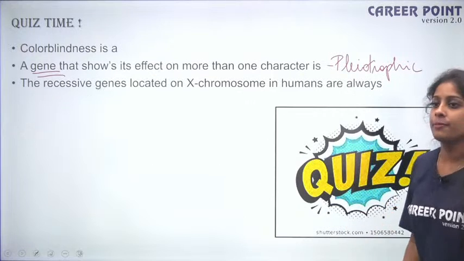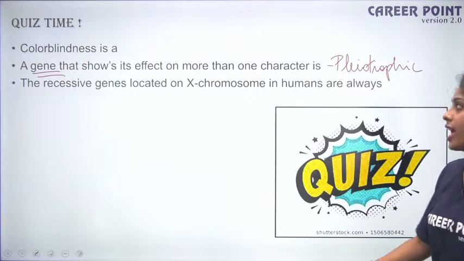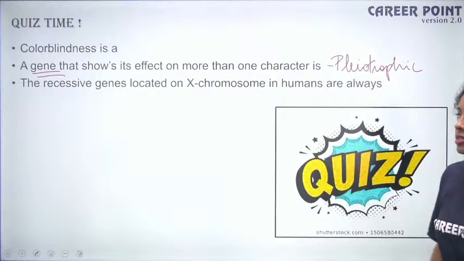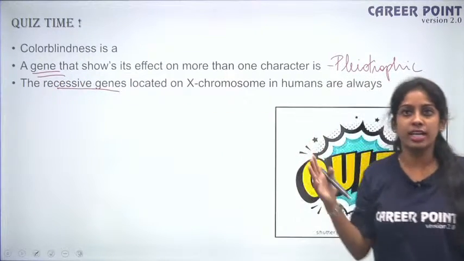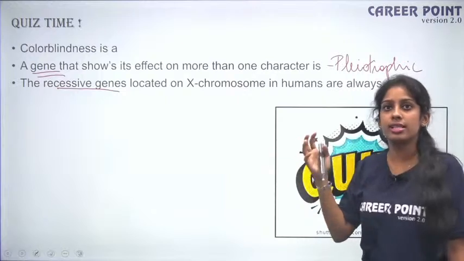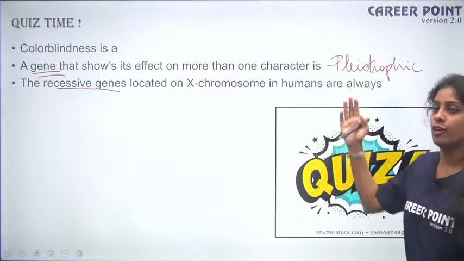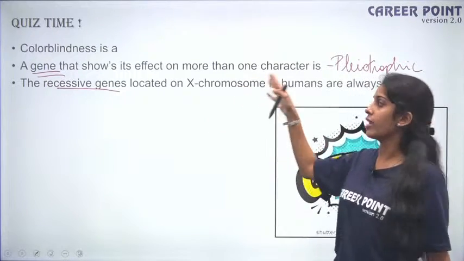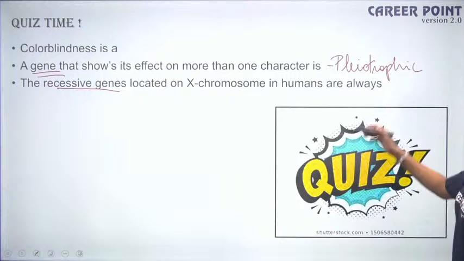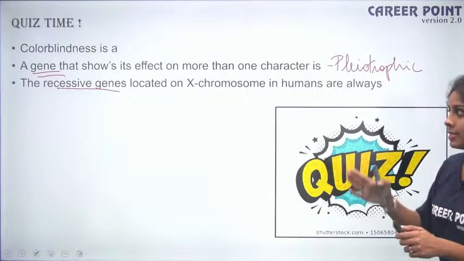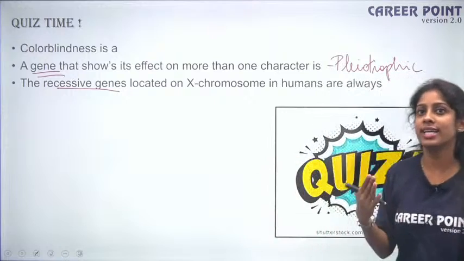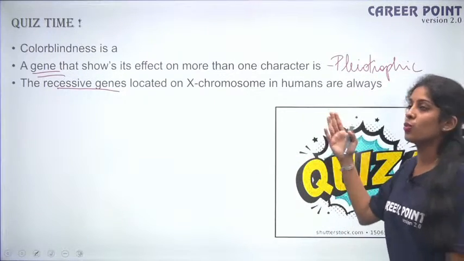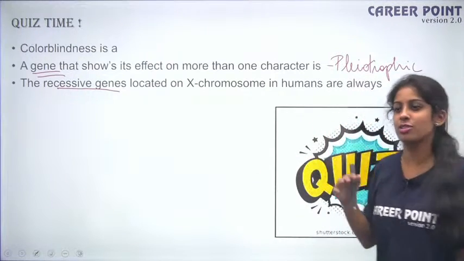So the last question. The recessive genes located on the X chromosome in humans are always. When I say recessive genes, I mean the mutated genes. We saw a lot of diseases that I said are sex-linked recessive, right? Those recessive genes located on X chromosomes in humans are always expressed in males, which means the female is the carrier. In the next generation, they are always expressed in males. I didn't give you the options because it is just a summary.